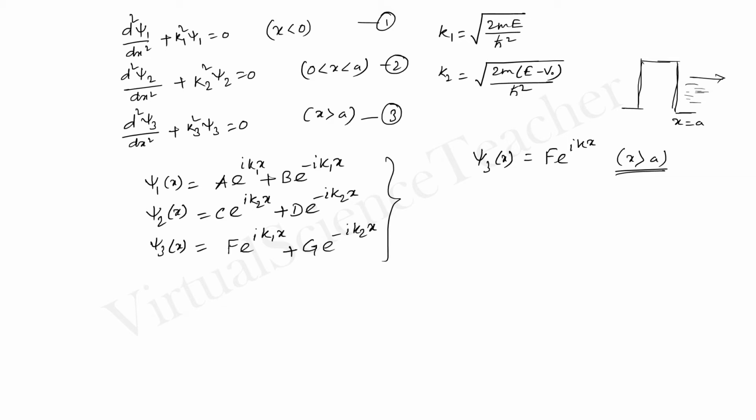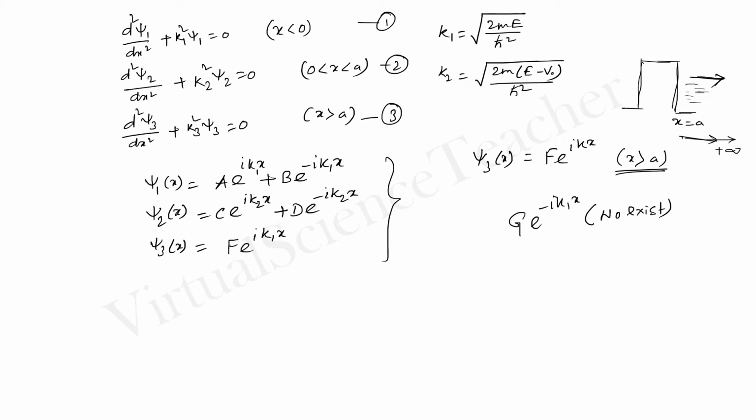So this wave propagates to the positive x direction. So the acceptable wave function is this, because G e to the power minus i k1 x does not exist. So these are the acceptable wave functions for the three regions.